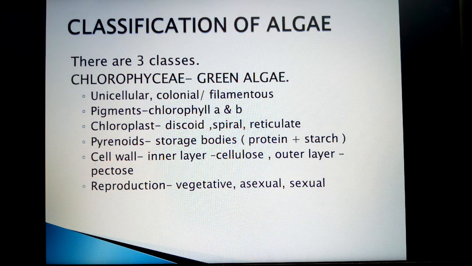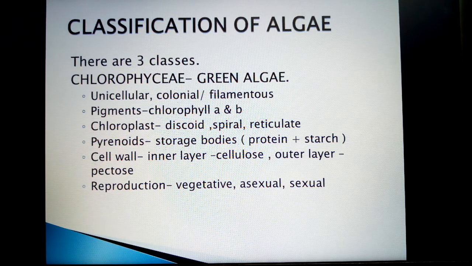Reproduction. All three ways of reproduction are seen. Vegetative reproduction is by fragmentation. Asexual reproduction is by flagellated zoospores, and sexual reproduction is by formation of sex cells, and it may be isogamous, anisogamous, or oogamous type.